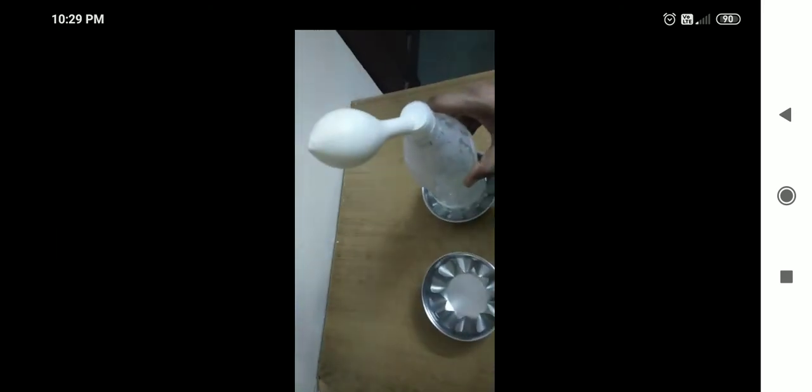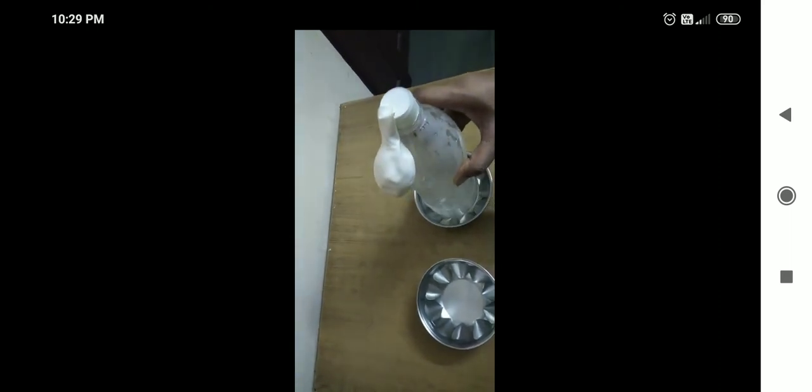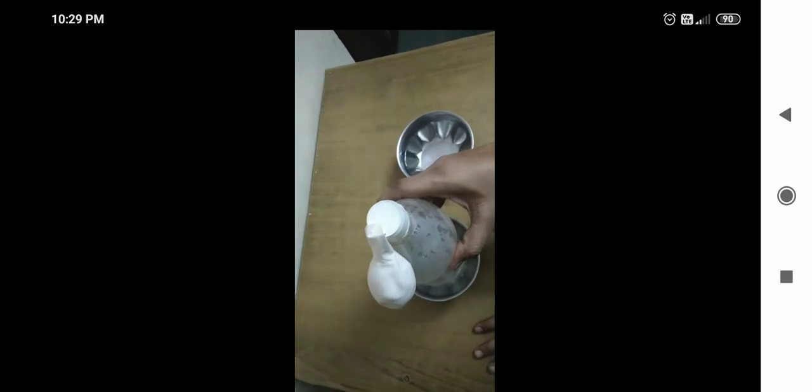Have you seen this? Now, if we keep this bottle in cold water, what will happen? See, again, and now in cold water, it will deflate.